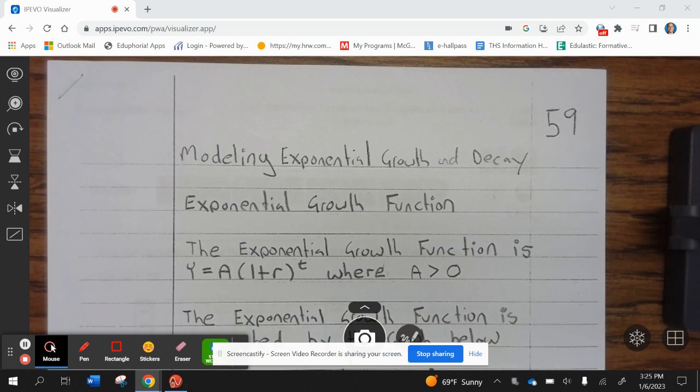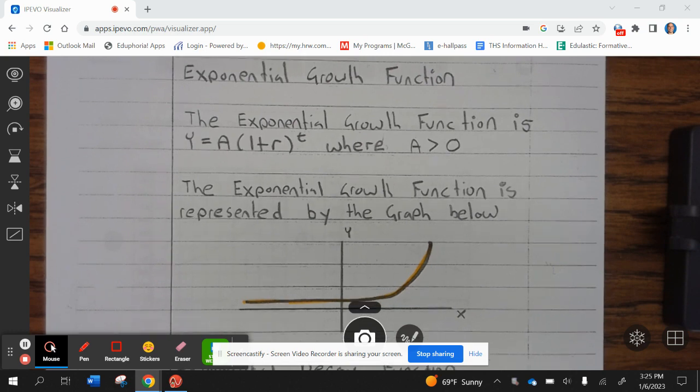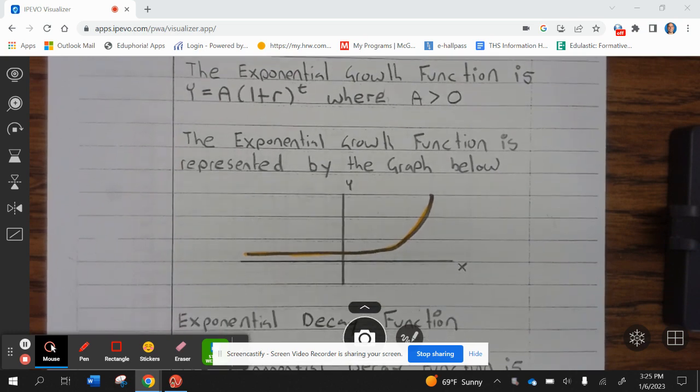Okay, Walkers. So we're going to go to page 59, modeling exponential growth and decay. Exponential growth function. The exponential growth function is y equals a parentheses 1 plus r to the t, where a is greater than 0. The exponential growth function is represented by the graph here.